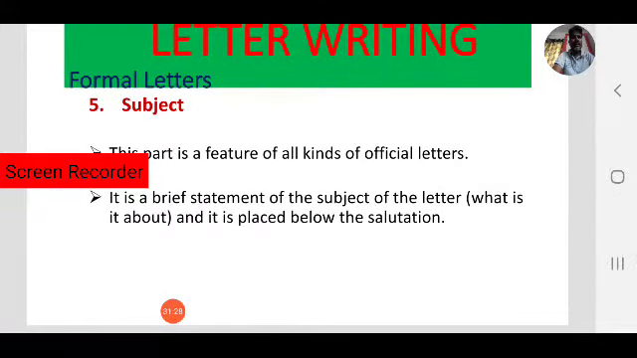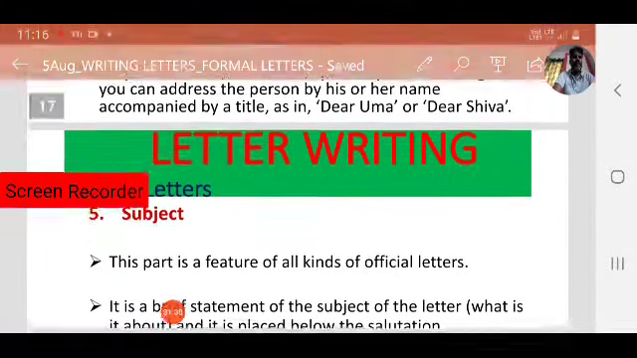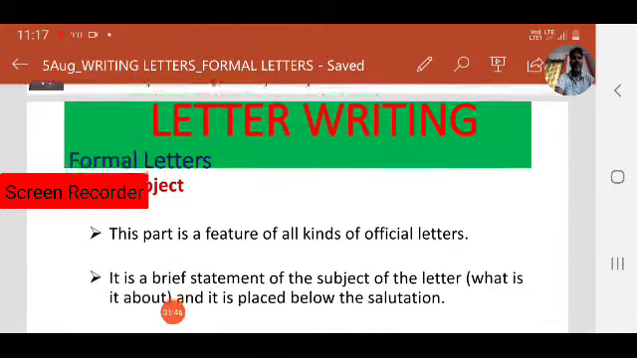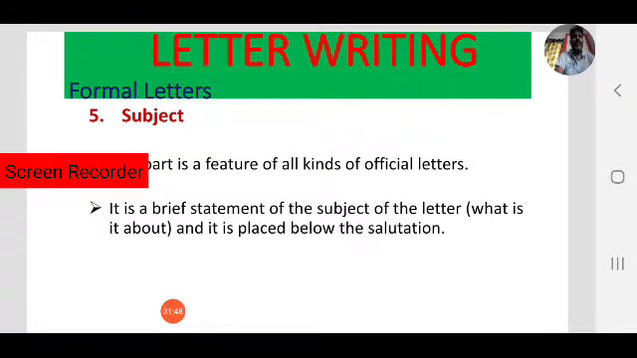Let us move to the subject. This is an important one. You have to mention the subject. What is the purpose of the letter? Why do you want to write the letter? So you have to mention it as the subject. This is the most important part in writing formal letters. The subject part is a feature of all kinds of official letters. In every official letter you have to write the subject.